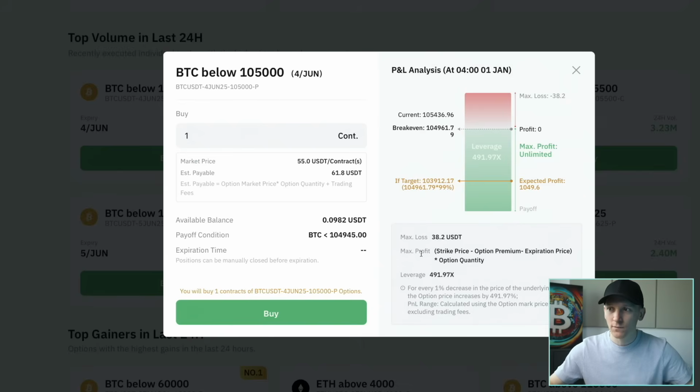The max loss is whatever it costs us, $38 for this contract. Right, so if you have two contracts, $76, max loss $76 if the price doesn't come down. If the price comes down, that's our break even, which is the expiry price plus our premium. If it comes down past that, we start making profit. Right, so you're looking to spend a little bit of cash. You think the price is going to come down below this, and then if it does, then you start making profit.